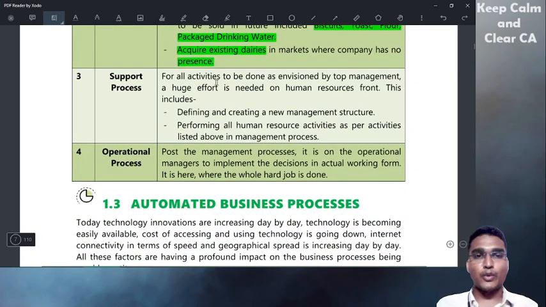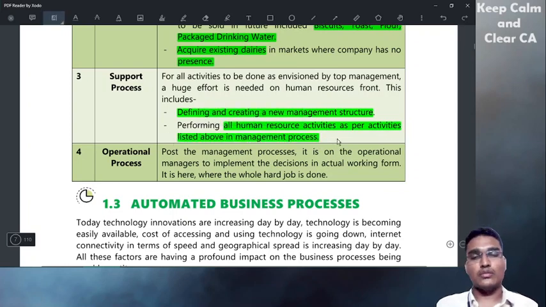Now, support process. Whatever activities are envisioned by top management, a huge effort is needed on the human resources front. This includes defining and creating a new management structure, and performing all human resource activities as per the activities listed above in the top management process.